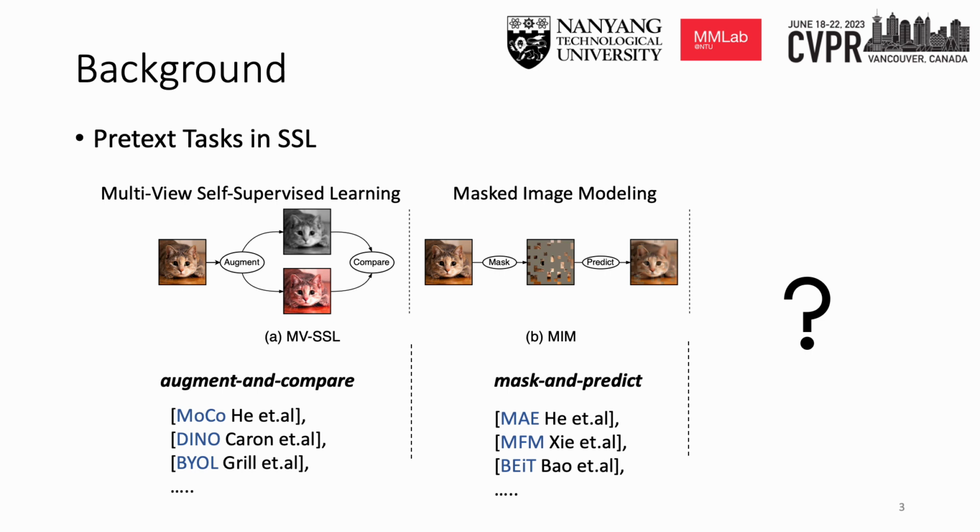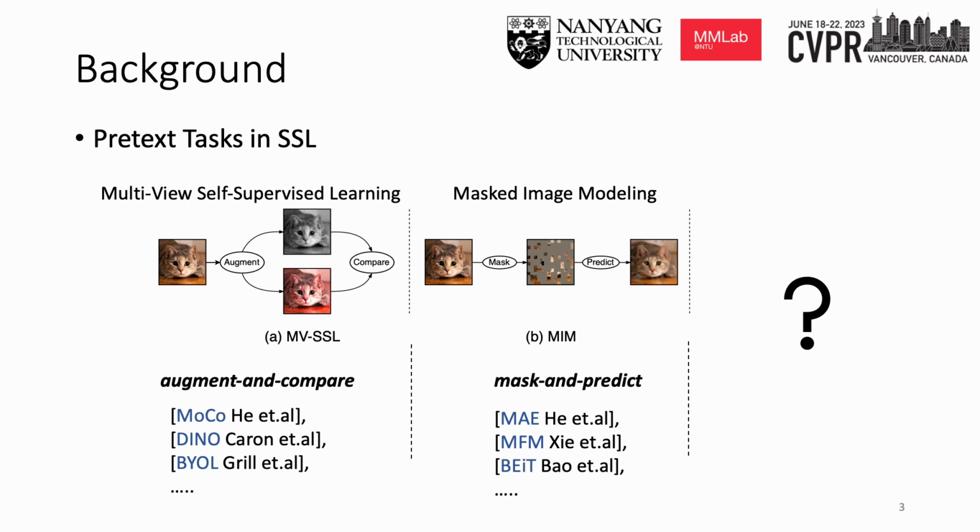Among existing pre-training paradigms, multi-view self-supervised learning and masked image modeling are two leading methods in self-supervised learning research. MVSSL follows an augment-and-compare paradigm, randomly transforming an input image into two augmented views and then comparing the two views in the same representation space. On the contrary, MIM conducts a mask-and-predict task within a single view, removing a proportion of random image patches and then learning to predict the missing information.